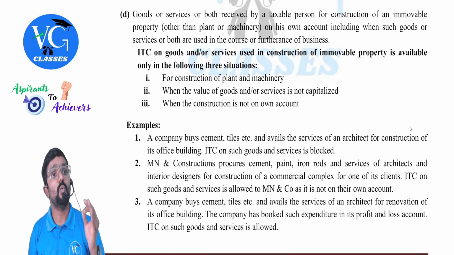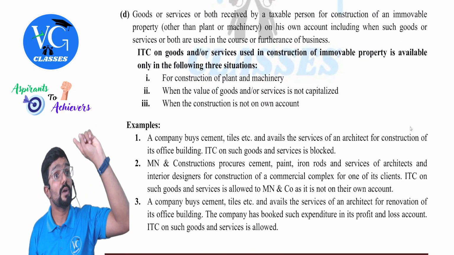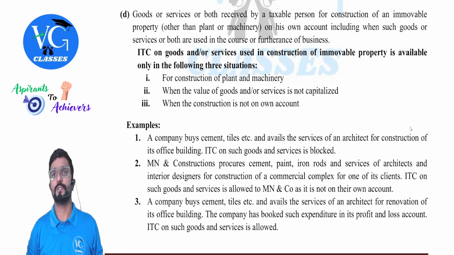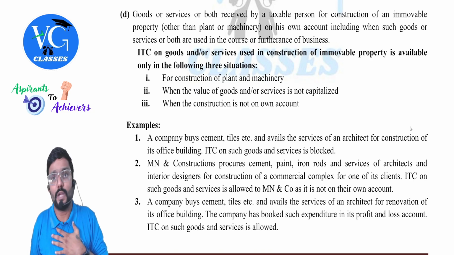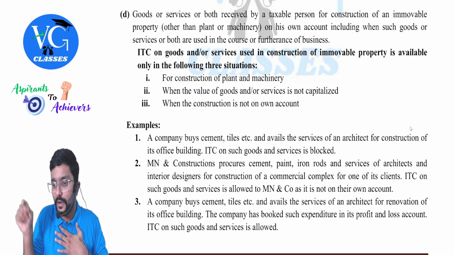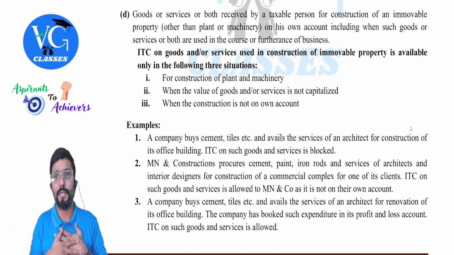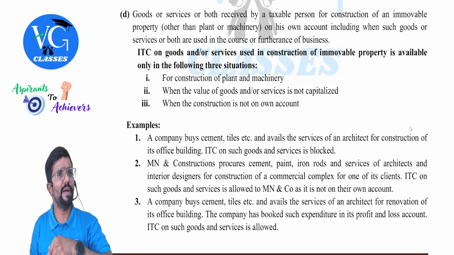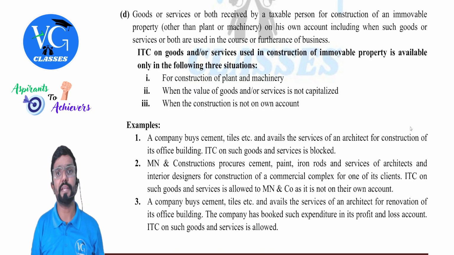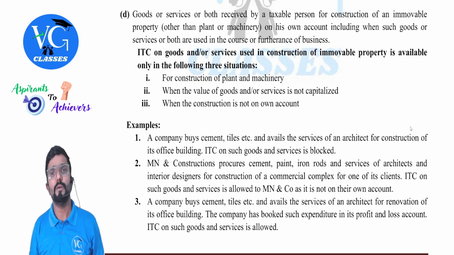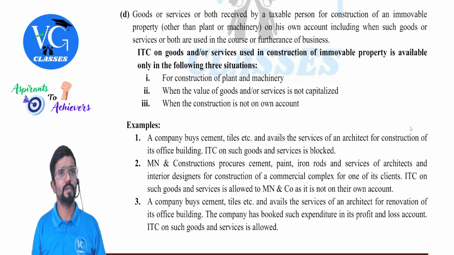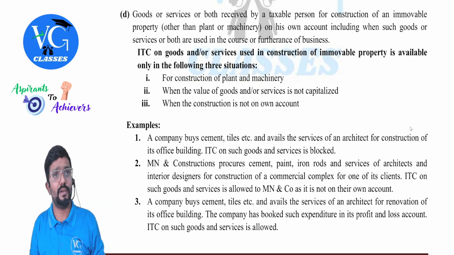Okay. Clause C was for works contract services. C for contract. Whereas D is for goods or services. I have purchased goods or services which are used for construction of immovable property. For example, I have purchased cement, sand, steel for the construction of my office building or factory building. Whatever GST I have paid on the purchase of cement, steel, sand, can I claim the credit? No. Or else assume I have taken interior decoration service.